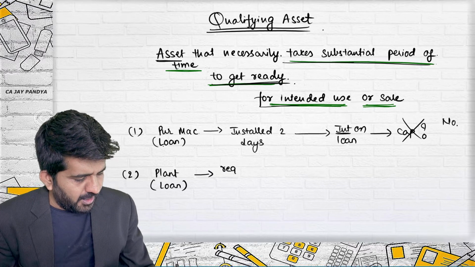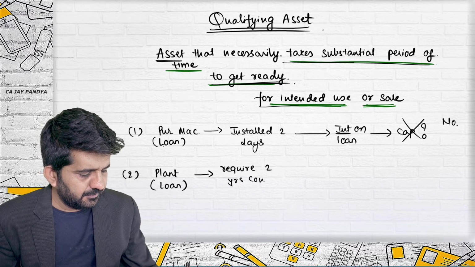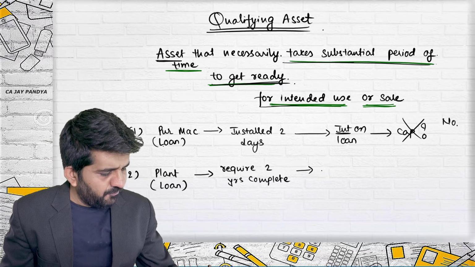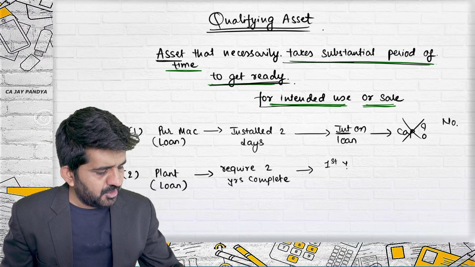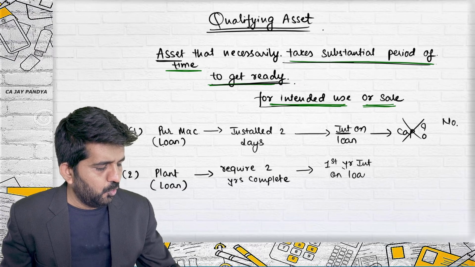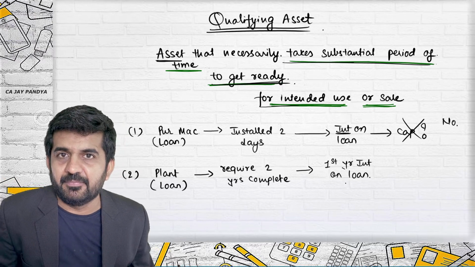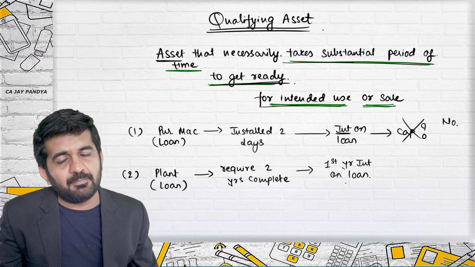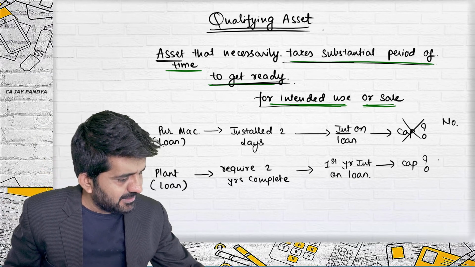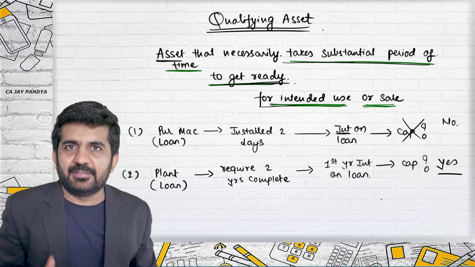which will require 2 years to complete. Right now only the first year is over. First year interest on loan. Try to understand, the work is still in progress. The plant is not yet ready. But you will have to pay interest to the bank because you have borrowed the money. Is it correct? Can it be capitalized? The answer is yes. Always go technically.